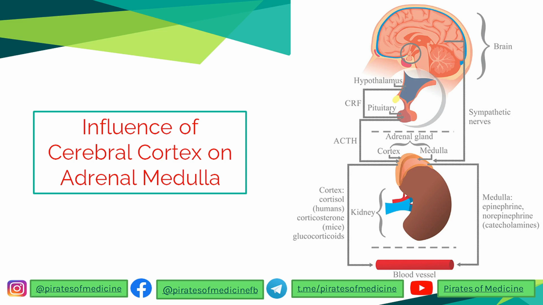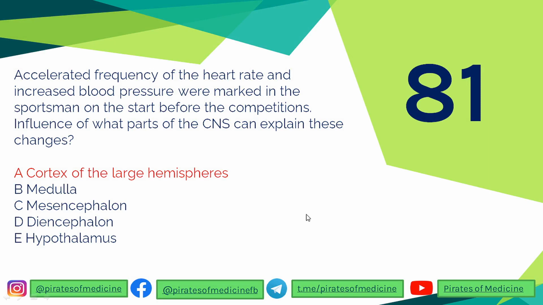And you already know that the sympathetic nervous system is the fight or flight nervous system, and it does everything that you need if the body senses some danger, or there is a major event occurring when you need your body to be ready. This is how the cerebral cortex affects the adrenal medulla by giving sympathetic nervous system stimulation, which leads to increased catecholamine synthesis. This is by the cortex of large hemispheres. Let's go to the next one.